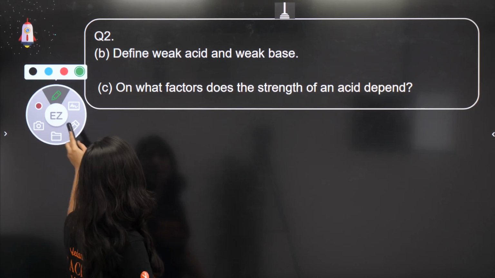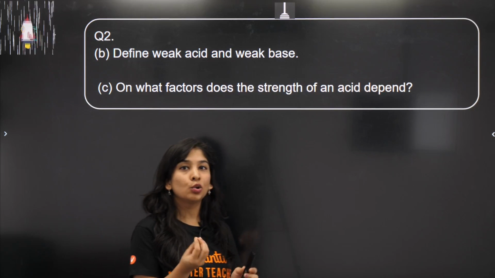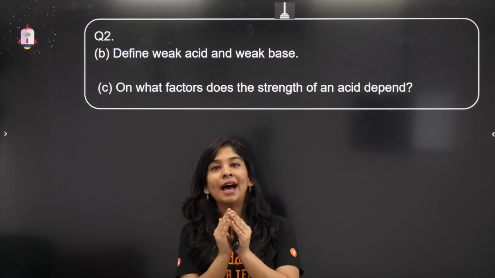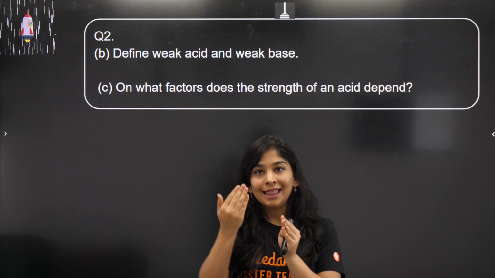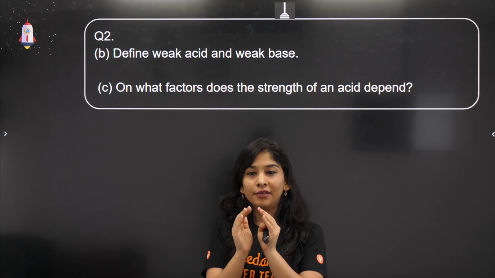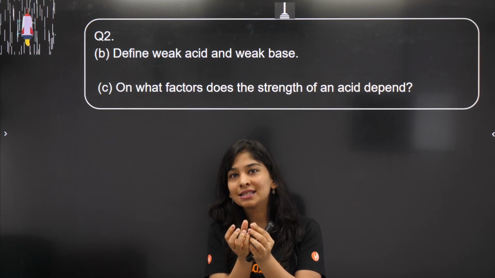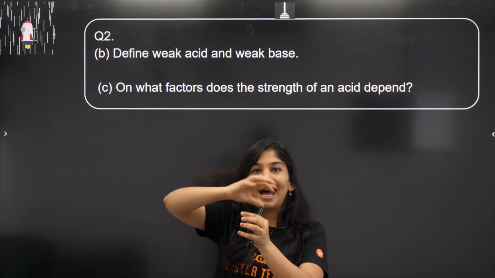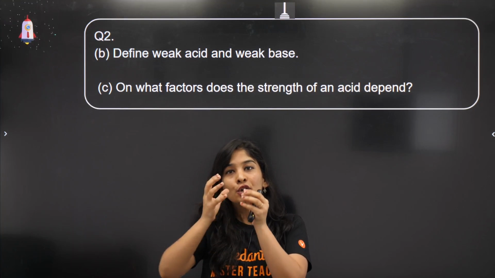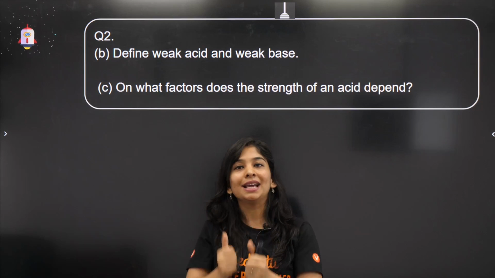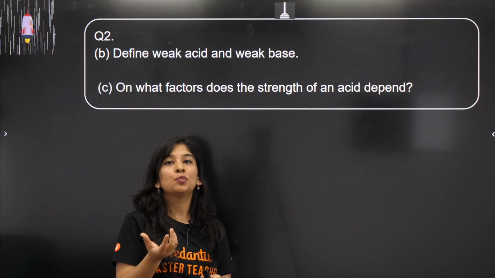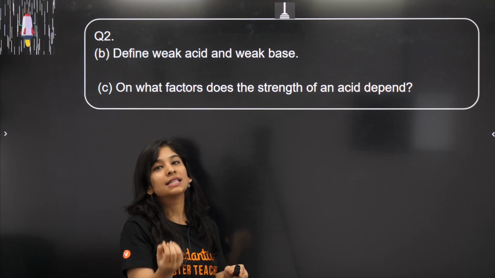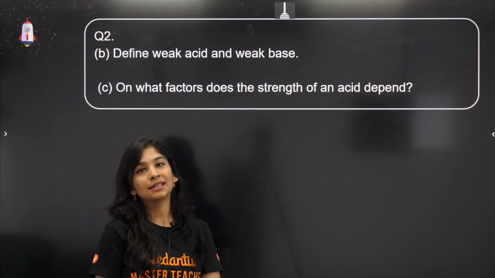Yes, hydronium ion, bacha. Hydronium ion is nothing but those H positive ions, which can't stay alone. Bichara, hydrogen has only one electron, and that also is lost. H positive is only the hydrogen nucleus, which is not at all stable. So a water molecule traps that H positive. So H positive with water makes hydronium ion. This is the way H positive can exist. This is something which is responsible for the acidic character of all those acids.